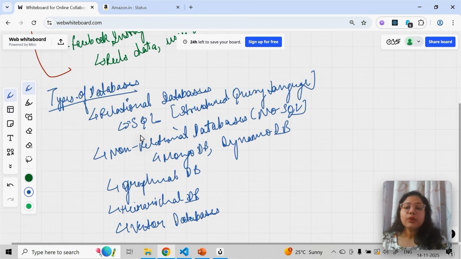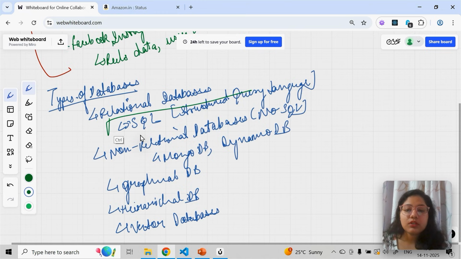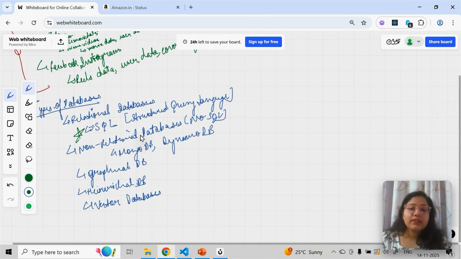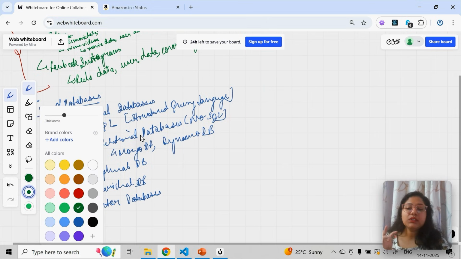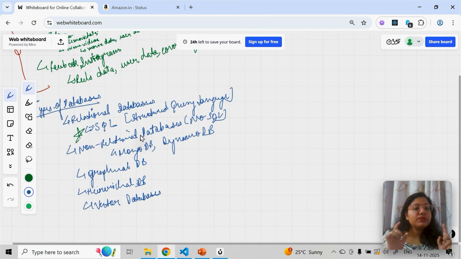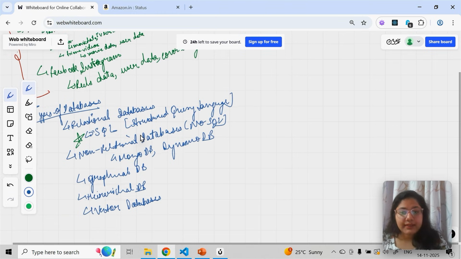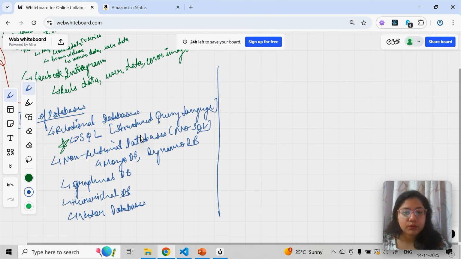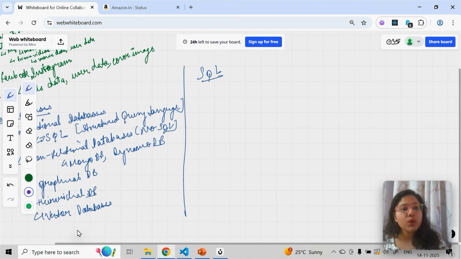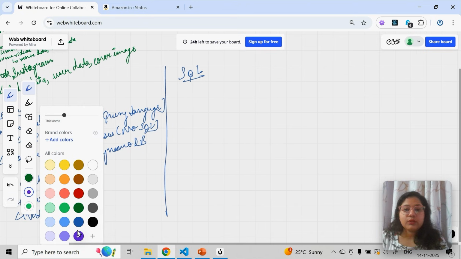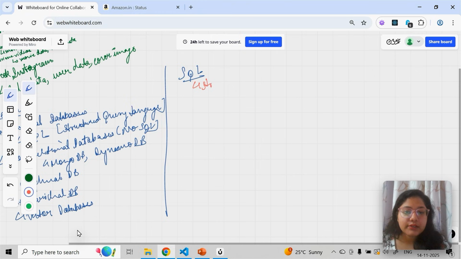So our focus today is going to be SQL, so I'll stick to that. We'll discuss how to work with SQL. And what is SQL? SQL is structured query language. Structured means a proper structured format, a proper schema in which you can store the data. Now we are deep diving into the SQL concept. So what is SQL? Let me write it again: structured query language.